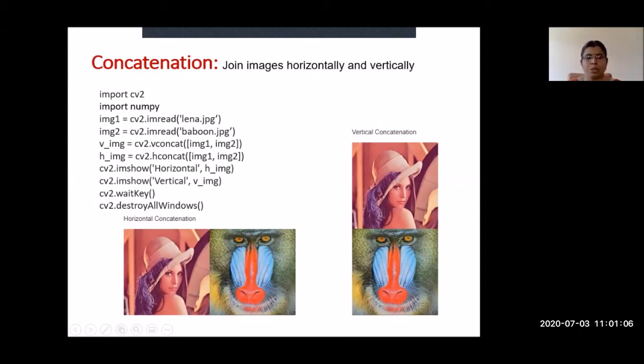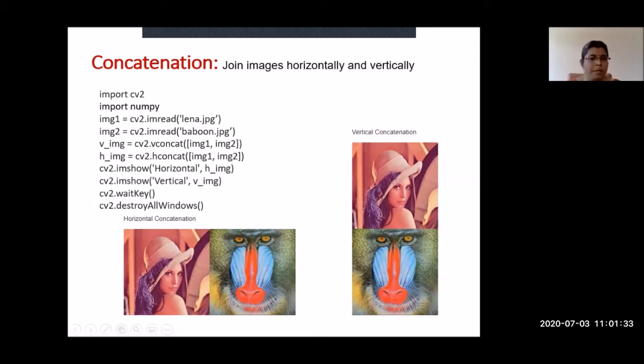cv2.imshow will show the output. Then waitKey and destroyAllWindows. The wait command is used once this operation has been done. If you give the command waitKey(0), only once you press any key will the output image come. If you are not using it, the output image will come immediately after executing. But if you give this, it will wait for you to enter any key.